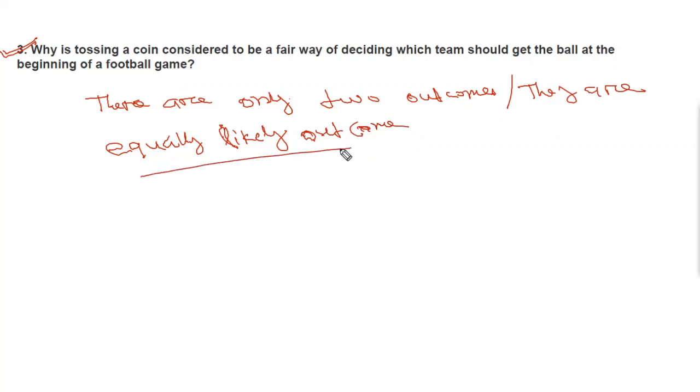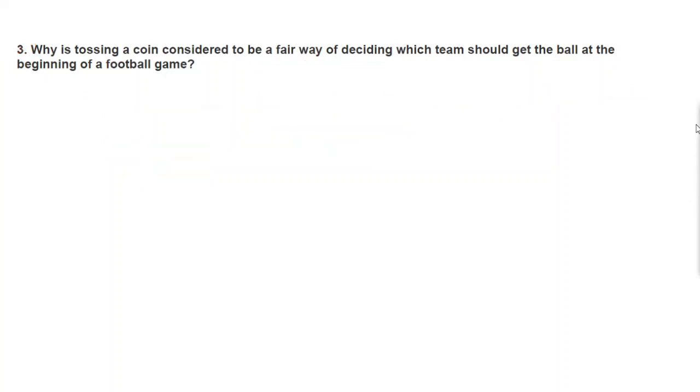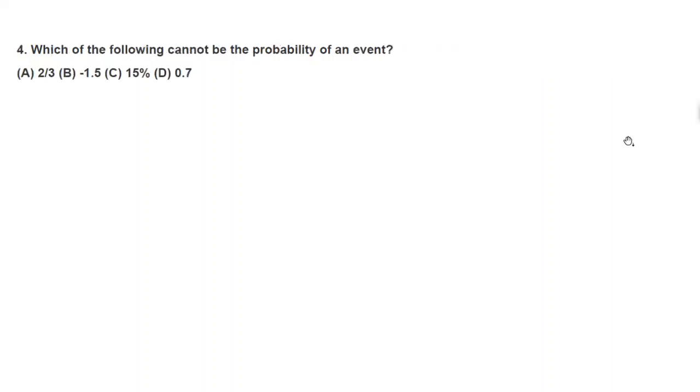Okay? As they are equally likely outcomes, we can say it is fair. It is fair for both teams because we don't know whether it will be head or tail. As they are equally likely outcomes, tossing a coin is considered to be fair. Okay. Now we'll move to a simple question. Only it is equally likely outcome.